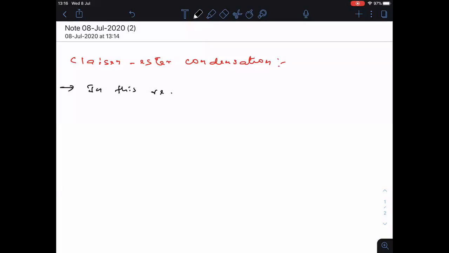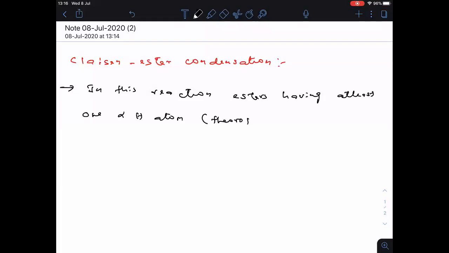In this reaction, esters having at least one alpha hydrogen atom, theoretically, react with metal alkoxides, like MeONa or EtONa, sodium ethoxide, and produce beta keto ester. What is the meaning of this theoretically?